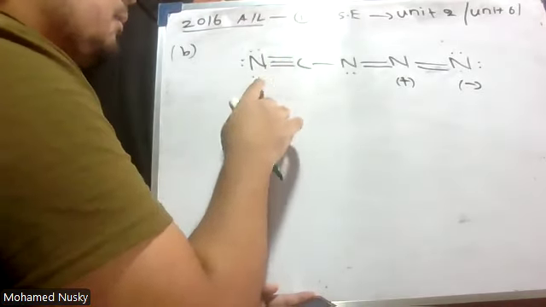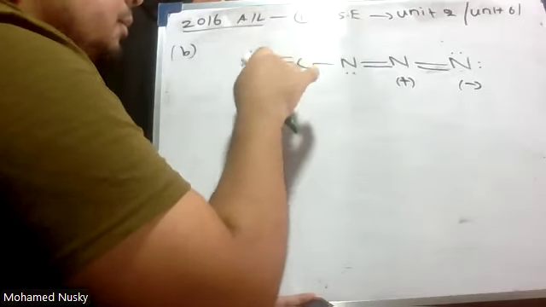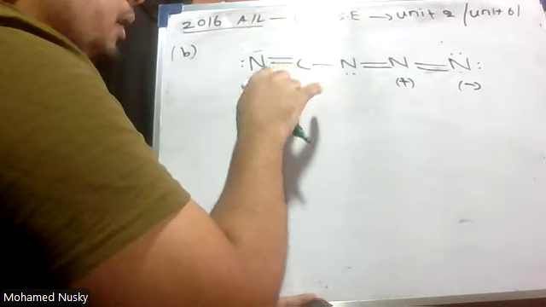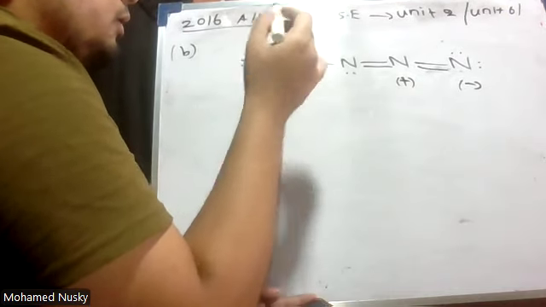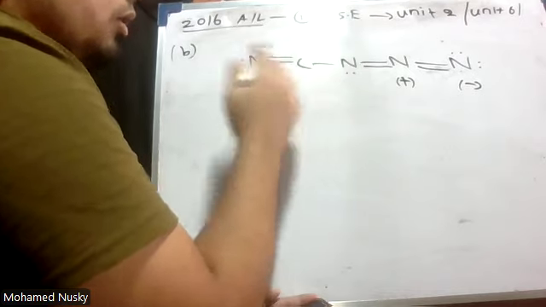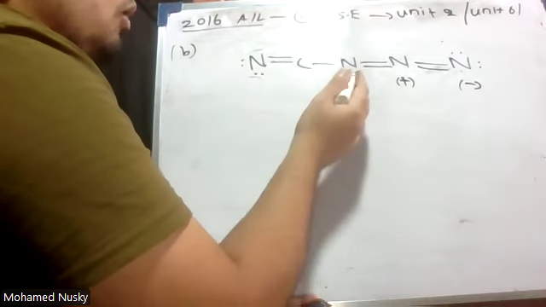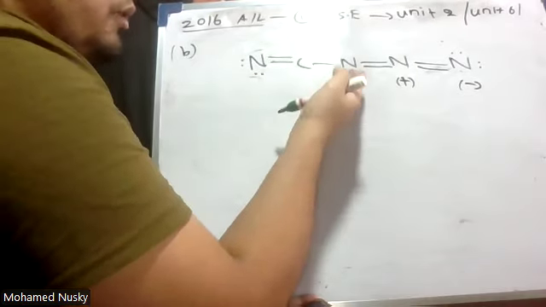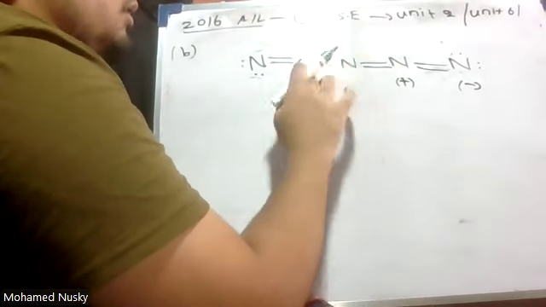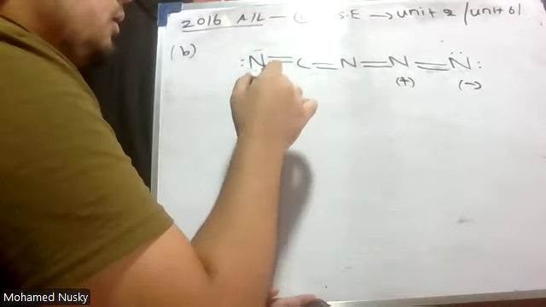Now let me see. I have taken both the lone pairs and made this a bond pair. Now I will remove one pair and give it to it. And then for the remaining, for this carbon, the octet is not complete. I can take the lone pair from this nitrogen or else from this nitrogen. This nitrogen also has a lone pair. I will take from this. Okay. Now we'll see, if I take like this, let me assign formal charges.